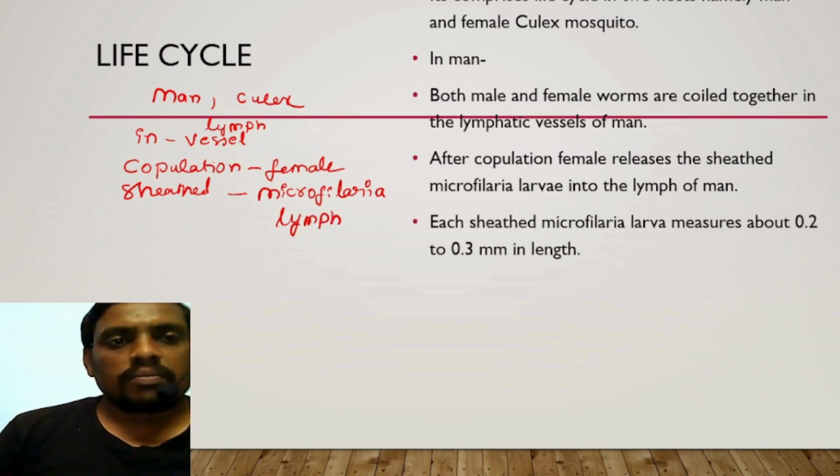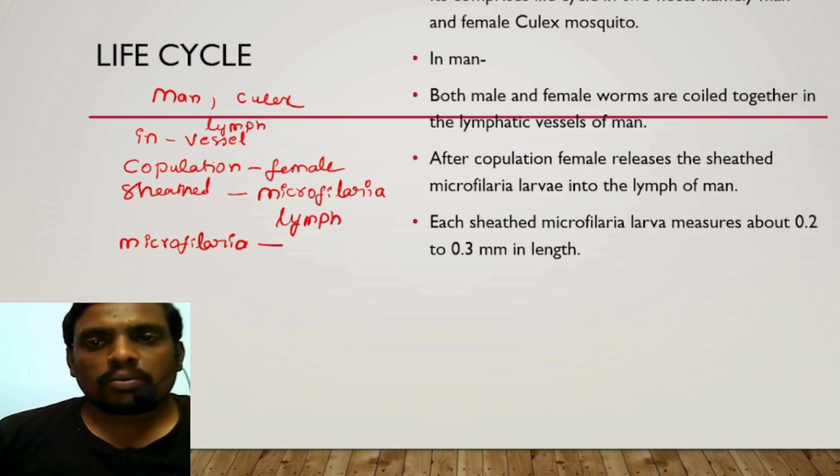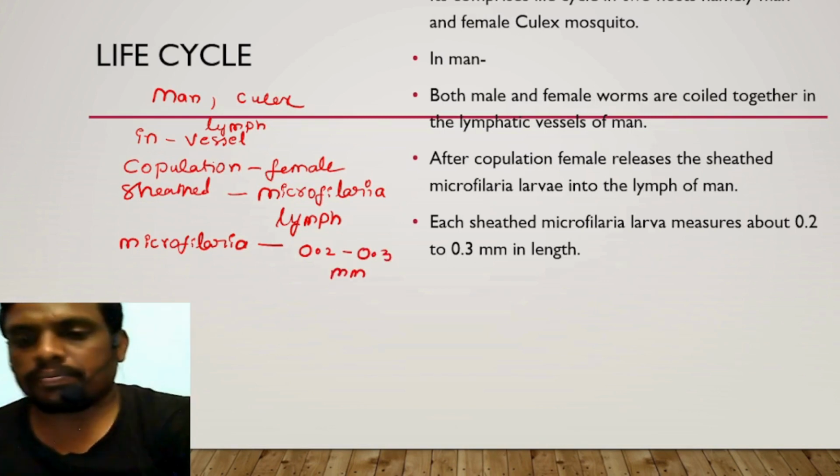Each sheathed microfilarial larva measures about 0.2 to 0.3 mm in length.